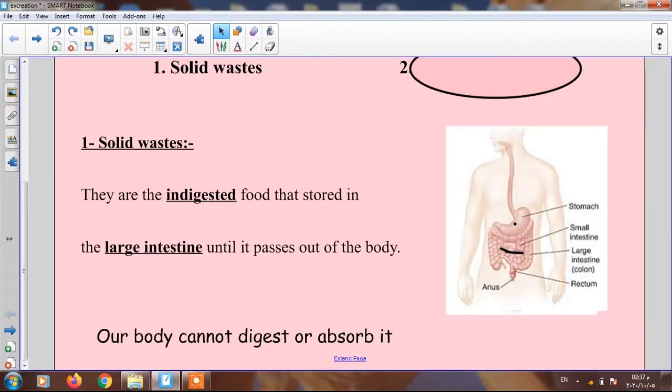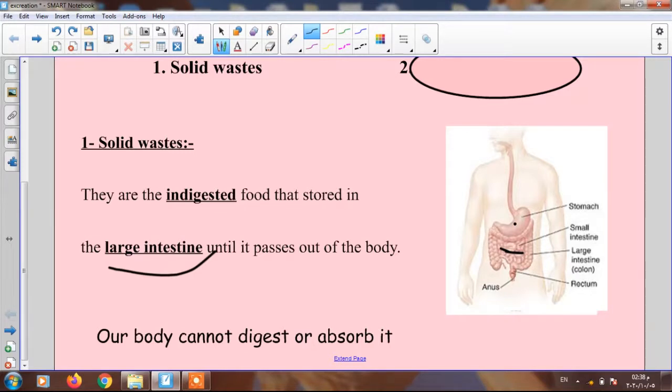If you remember from junior 4, digested food inside the stomach moved to the small intestine, this part, okay? And then the blood carried the digested food from the small intestine to all the body cells, and leaves these wastes inside the small intestine, which are stored inside the large intestine till the body gets rid of it, and this is called feces or stools.